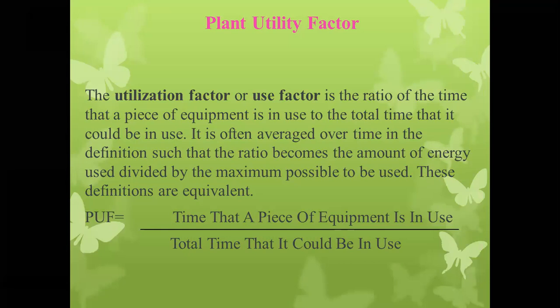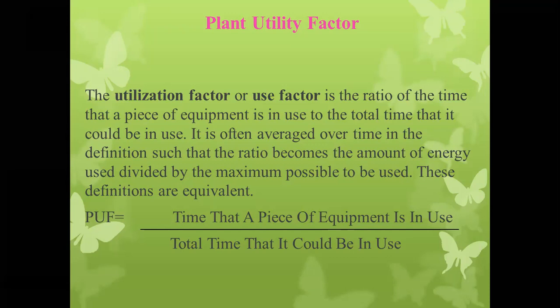So what does this statement mean? Suppose we have one equipment working for 3 hours, but that equipment should work for, suppose, 6 hours. If we take the ratio of these two, we will get the plant utilization factor of that particular system. 3 by 6 means 1 by 2, which is 0.5. If we multiply by 100, we get 50%.